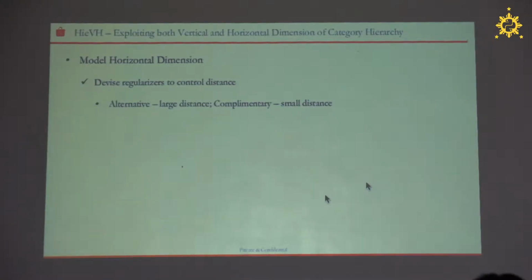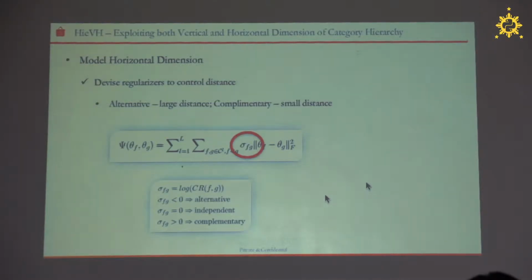If the two categories are alternative, that means their latent factors should be far away from each other. And if they are complementary, that means their latent factors should be close to each other. So based on this, we devise the regulators to constrain the distance between the category latent factors. And by careful design, we can ensure that if the two categories are alternative, then the sigma fg is smaller than 0. Otherwise, if they are complementary, the value will be larger than 0.